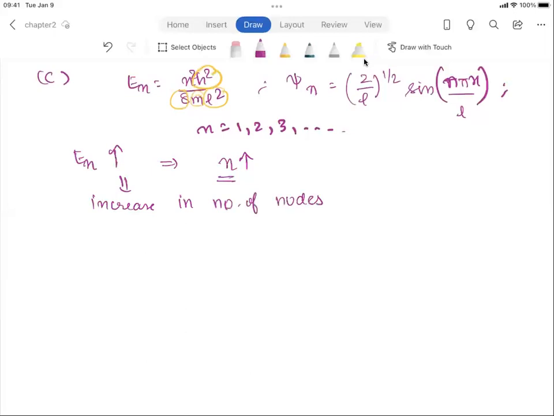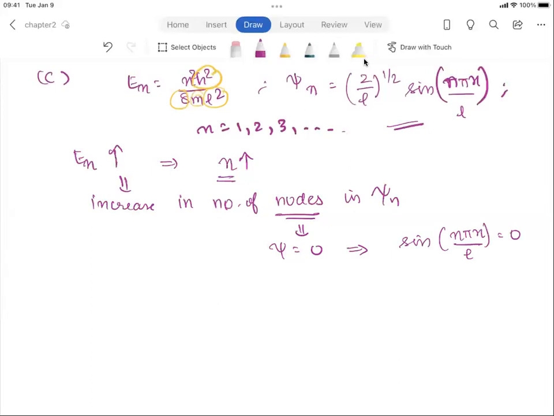That is what the statement tells us. So in this particular wave function, when you have a node, the value of the wave function at the node is 0, right? So the wave function can be 0 only when sine of n pi x over L is equal to 0.